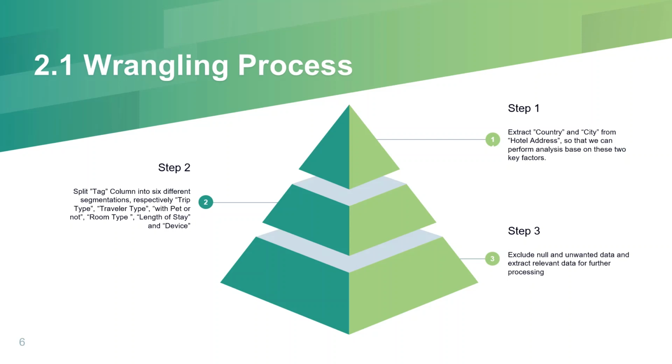First and foremost, there were 3 main steps in our data wrangling process. Step 1. To be able to analyze based on country and city, we extracted these 2 attributes from the address. Then, we subdivided the tags from the tag column into trip type, traveler type, with pet or not, room type, length of stay, and device. Finally, we removed null and unwanted data and extracted relevant data for further processing.